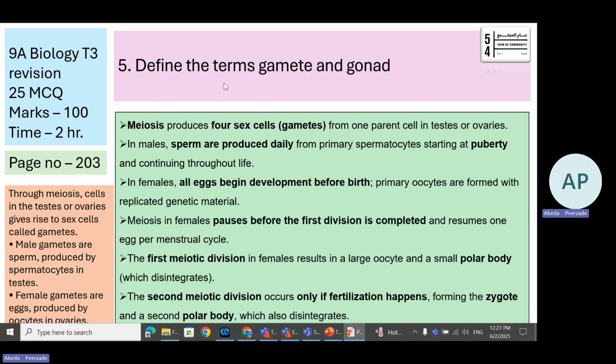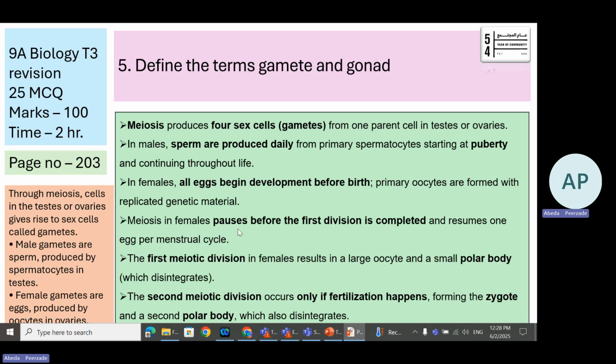Learning objective number 5: define the terms gametes and gonads. Again, meiosis produces 4 sex cells, which are called gametes, from one parent cell in testes in males and ovaries in females. In males, sperms are produced daily from primary spermatocytes starting at puberty and continuing throughout life. In females, all eggs begin development even before birth. Primary oocytes are formed with replicated genetic material.